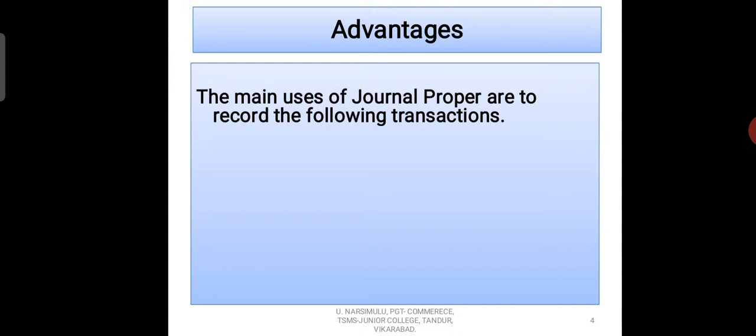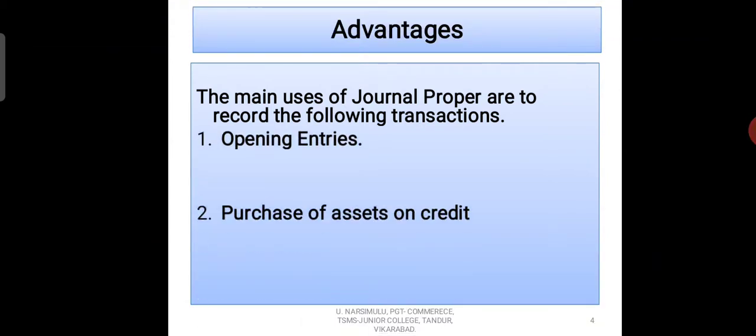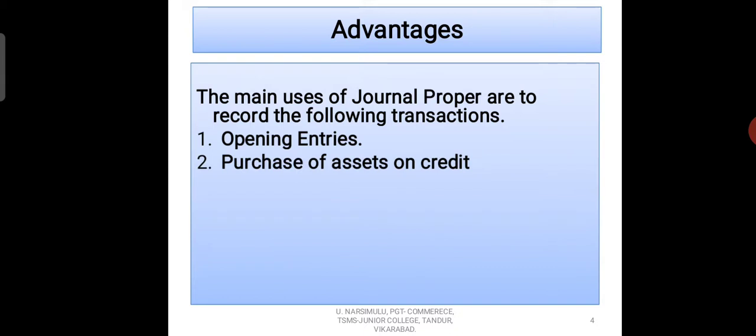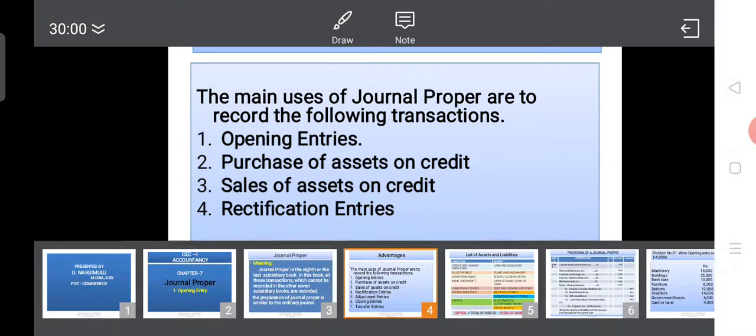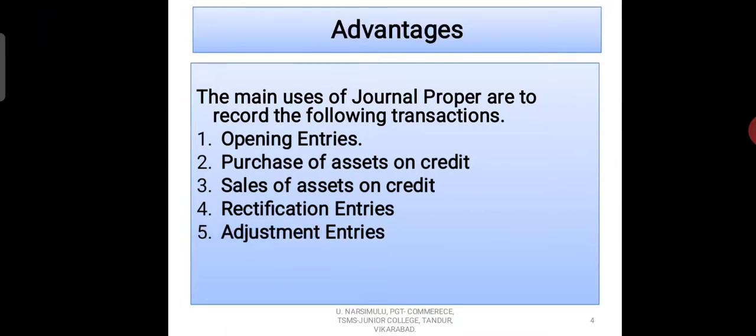The main uses of journal proper are to record the following transactions. So what are the transactions here? Opening entries, purchase of assets on credit, sale of assets on credit, rectification entries, adjustment entries, closing entries, and transfer entries. All these entries we record in journal proper.